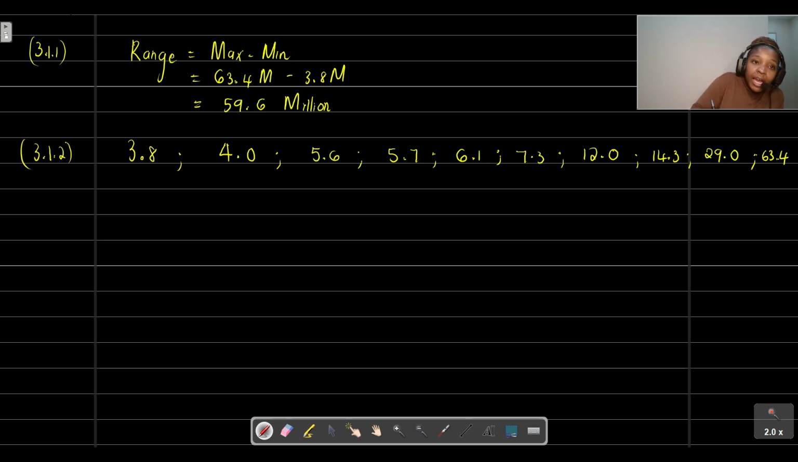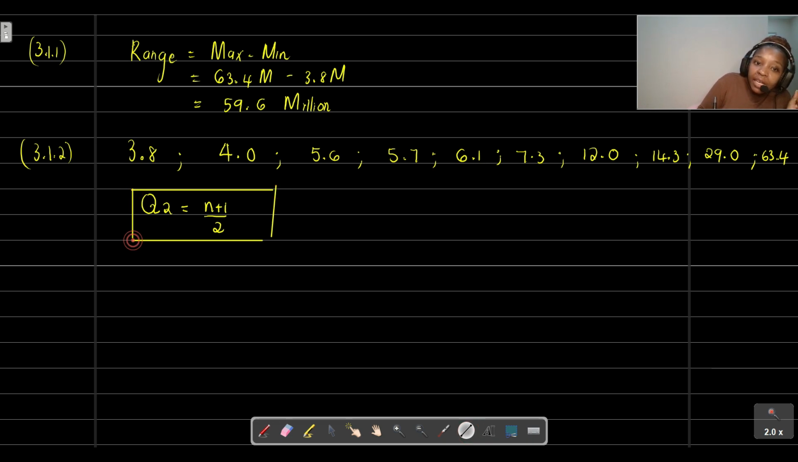Remember, guys, if we're trying to calculate the median, we can just use this formula. If we're dealing with ungrouped data, which is individual data, you can just say Q2 is equal to (n plus 1) divided by 2. So basically this formula is going to give us the position of our median value. Let's quickly do that.